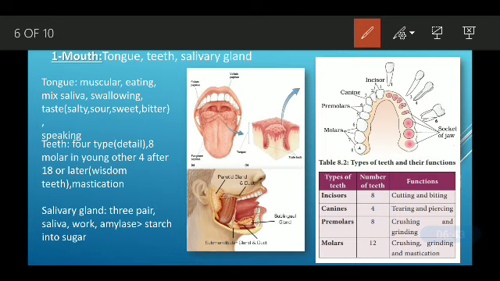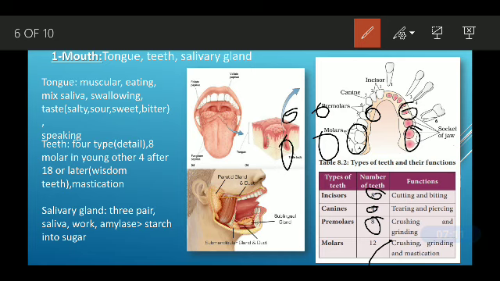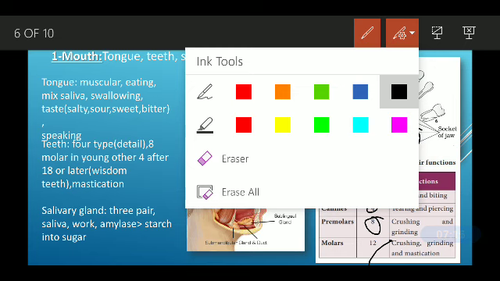In total, 8 incisors in both jaws, 4 canines, and 8 premolars, 2 here, 2 here, 4, and in the other jaw 4, so 4 and 4 is 8. And 12 molars, 3 here, 3 here, 6, and 3 and 3, 6, so 6 and 6 is 12. We'll see their roles also.